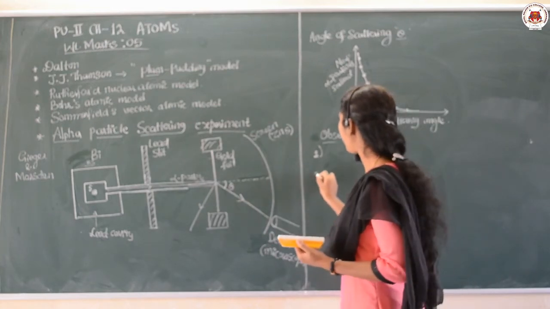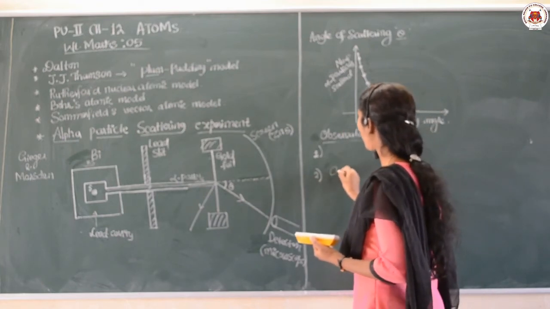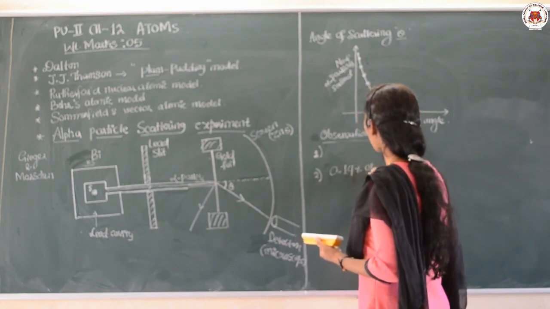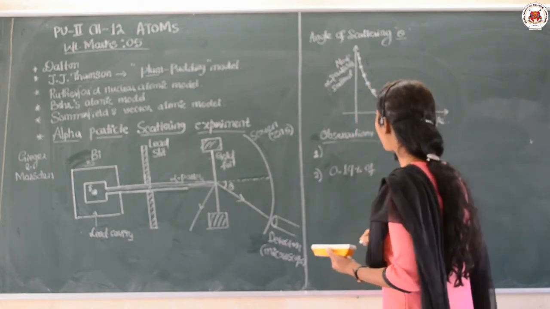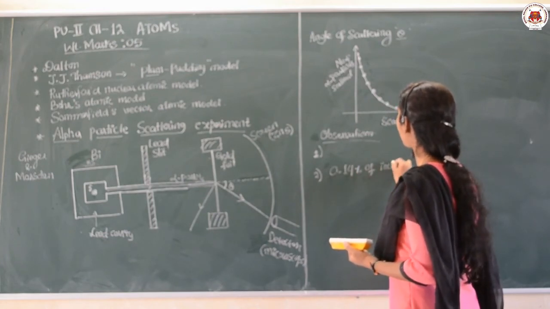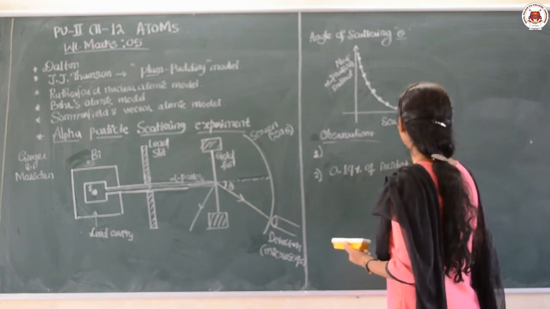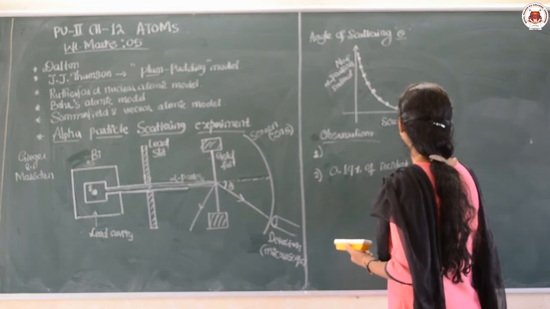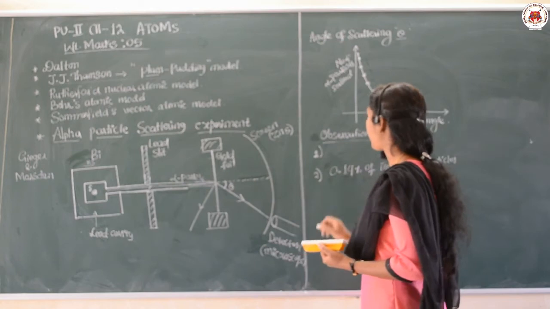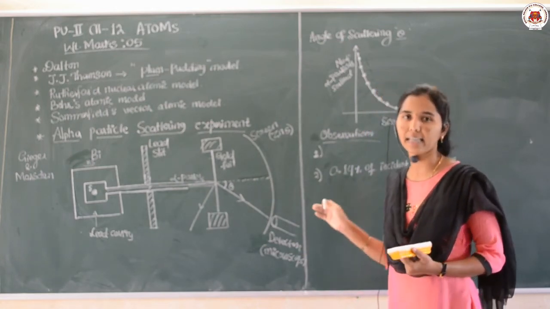And next, it is observed that 0.14% of incident alpha particles, only a few will be scattered less than 90 degrees here.